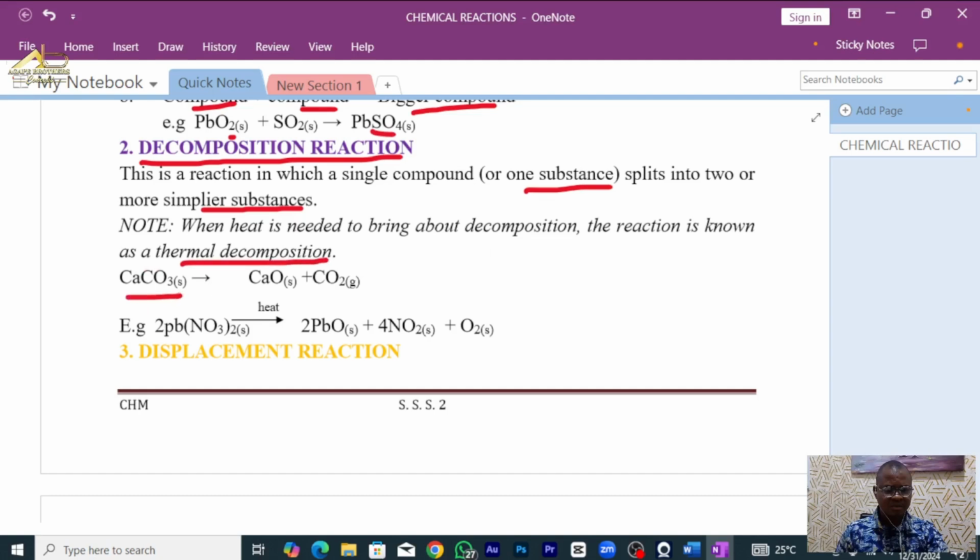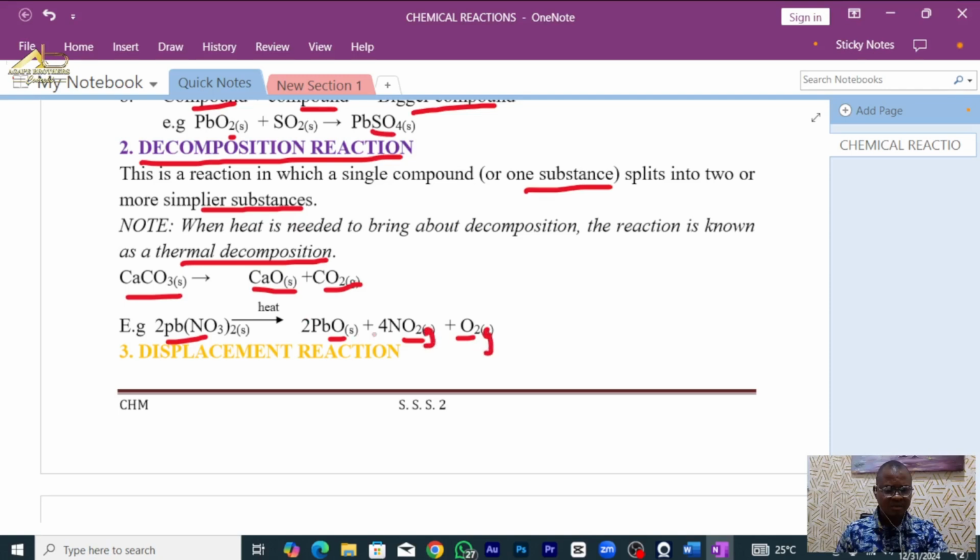We have CaCO3, calcium carbonate, decomposing to give us calcium oxide and carbon dioxide. One compound decomposing to give us 2 or more substances. And we have lead nitrate decomposing to give us lead oxide, NO2, and oxygen. Oxygen is a gas.